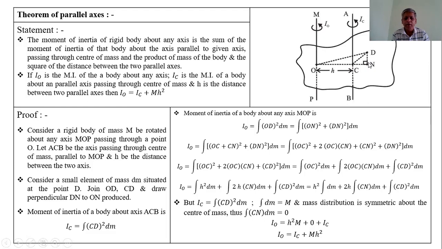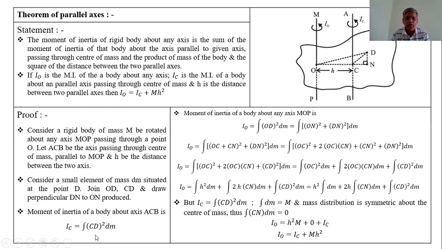Now the moment of inertia of this rigid body about the axis ACB, that is IC, is equal to the integration of the square of the distance of that element from the axis, that is CD square, into the mass of that element dm.